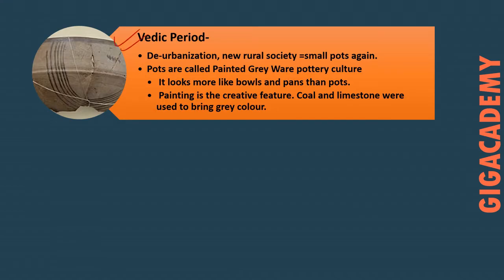In the Vedic period there is deurbanization. Now again the rural society, a new rural society has been established. So we can see the emergence of small pots again. So these pots are called painted grey ware pottery. These are grey ware pottery and look more like bowls and pans than pots. So again the utility factor has gained importance during the Vedic period, and very basic features like some lines were drawn using coal and limestone.